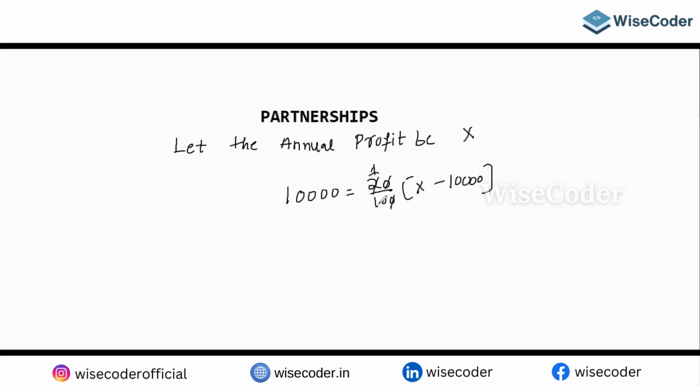2 ones are, 2 fives are, so we will get 50,000 here, which is equal to x minus 10,000. So the 10,000 will come here, and that will give you 60,000. So 60,000 is equal to what? X. So x is nothing but the annual profit. That is what you needed to figure out.